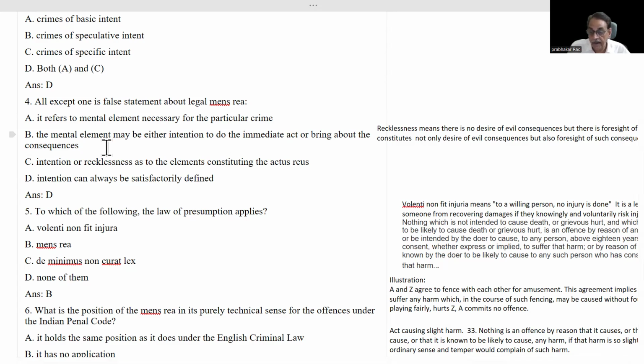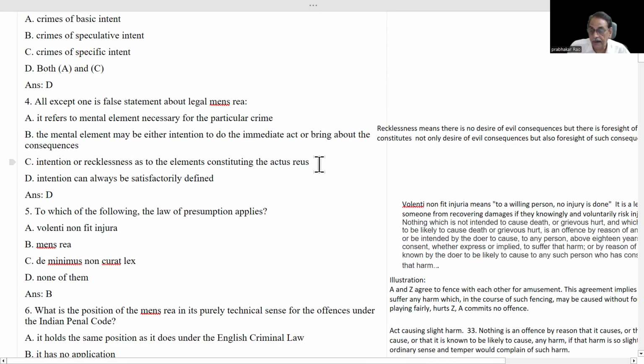Whenever you have a guilty mind, mens rea, at that particular point of time you have been thinking not only about the act but also the consequences. That is the meaning of statement B. C. Intention or recklessness as to the elements constituting the actus reus.